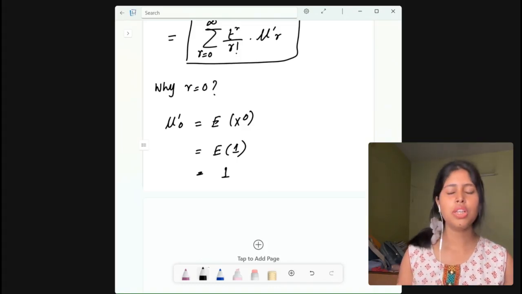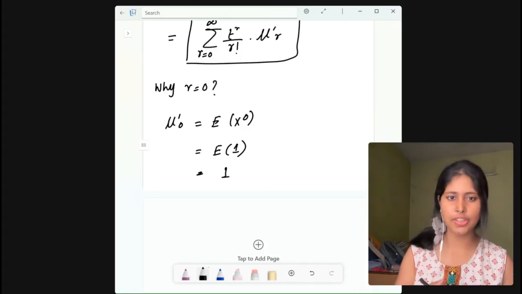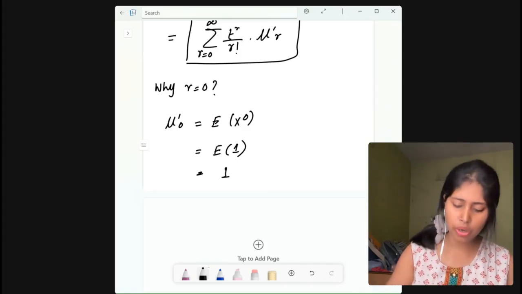Now we will come to the next topic, which is extracting the moments by differentiation. That is the most useful result, and we can extract any moment mu dash r by differentiating Mx(t) r times and then setting t equal to 0. Okay. Now what am I saying here?